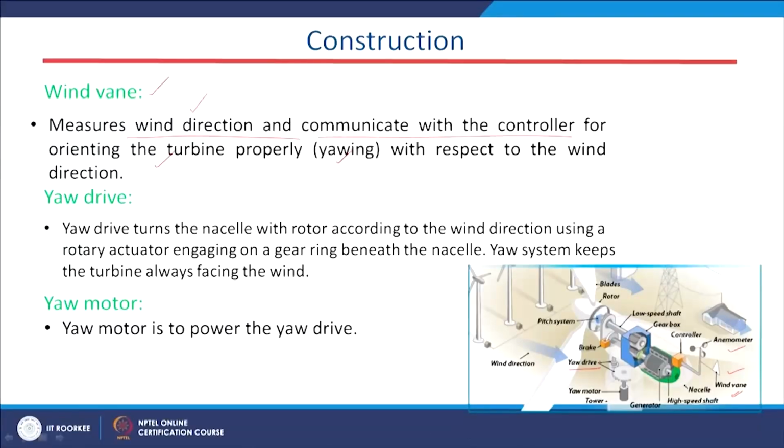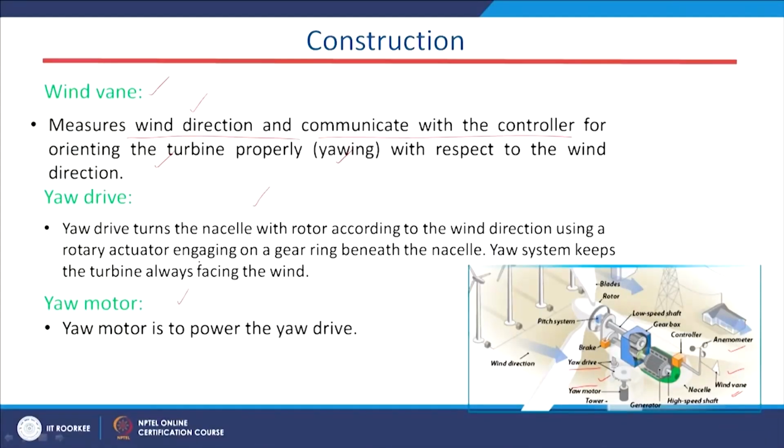If I know the wind direction properly, in what direction the wind is high, we can harness more kinetic energy. So, to orient the turbine in a proper manner, this wind vane is essential. We have this yaw motor and yaw drive. These two are installed in the tower of the wind system, and when required, the wind turbine will be oriented towards the wind direction, so that we can access more kinetic energy. This is how the yaw drive and yaw motor operate.